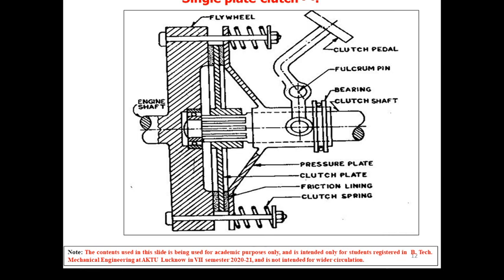With a single plate clutch, the benefit is that gear engaging is easier, because the drive can be disconnected from the engine to the gearbox. So engagement of the gear becomes simple because no torque is transmitted at that time. It does not suffer from the disadvantages of cone clutches, like binding of clutches, and hence it is more reliable.